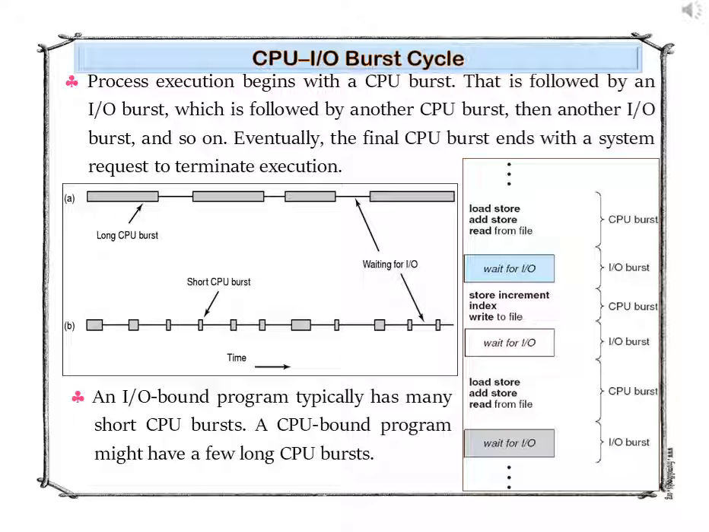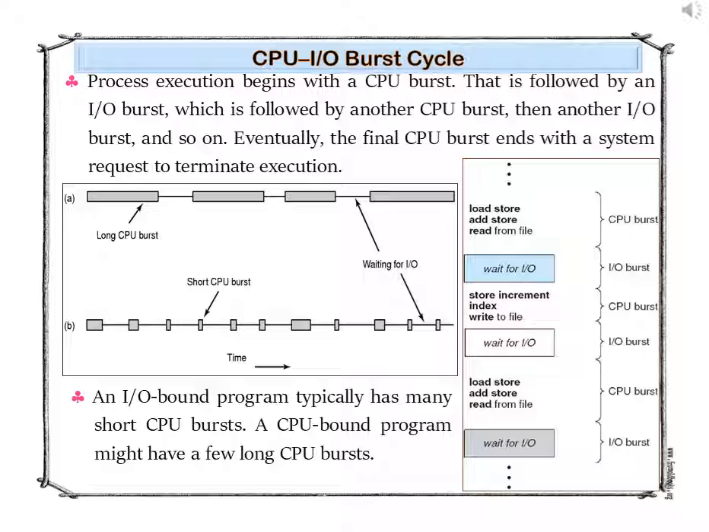Process execution begins with a CPU burst that is followed by an input-output burst, which is followed by another CPU burst, then another input-output burst, and so on. Eventually, the final CPU burst ends with a system request to terminate execution. The figure shows the CPU and input-output bursts, alternating and continuing in this way.